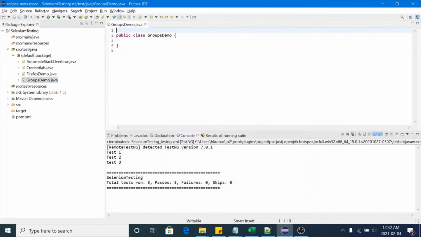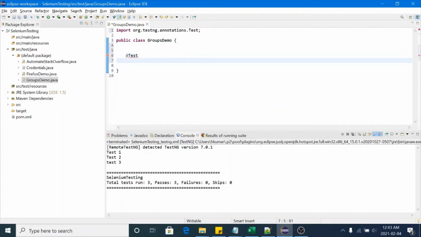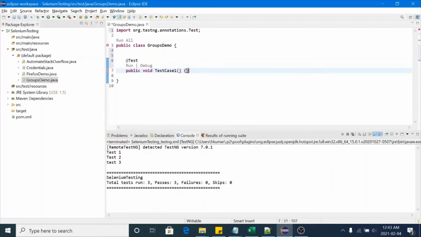This class is empty now, and I will create one test case. Only public void test case 1. I'm just taking general test case examples. I'm not implementing any WebDriver implementation.